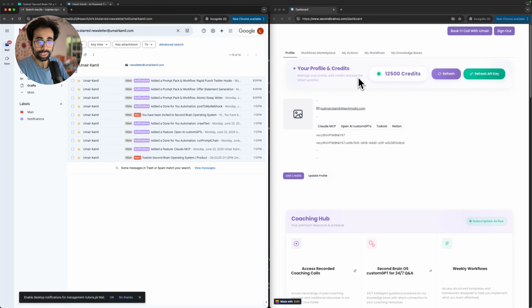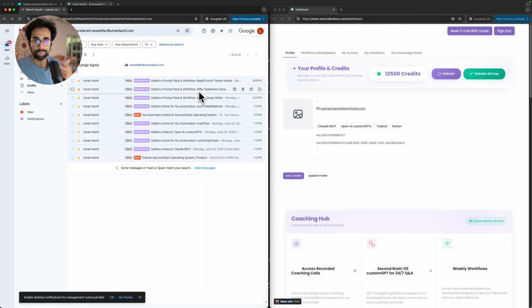So anyway, first thing I want to tell you is workflows. So workflows, you'll get an email with this. Added a prompt pack and workflow for you, right? So workflows are packs of prompts to achieve a certain output or result. For example, Twitter hooks, or your headline or offer, or maybe an atomic essay or a newsletter, whatever it is. And so the way I build workflows is by not having one long prompt, but having smaller prompts that get done with one part, maybe a paragraph or maybe a heading, maybe even just a few words, but at a very optimal and very accurate level.